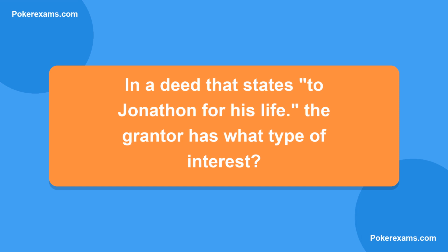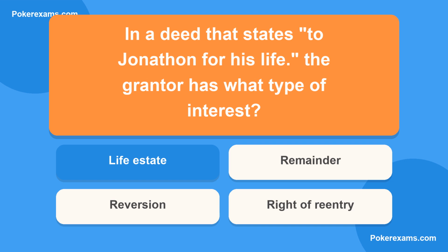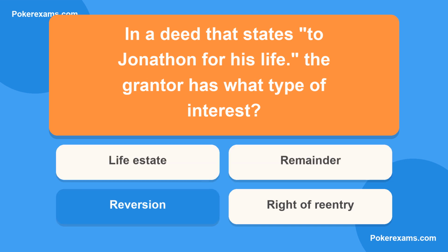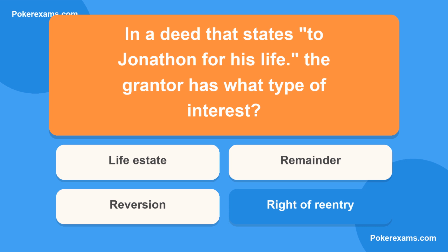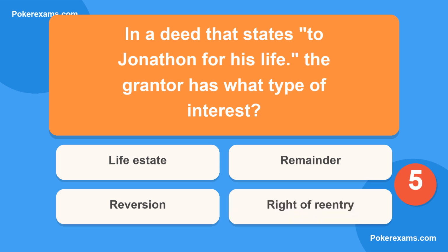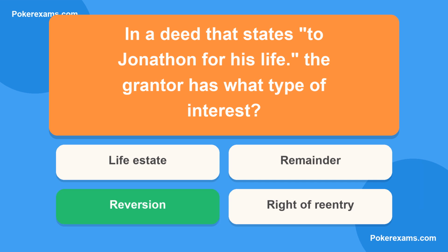In a deed that states, to Jonathan for his life, the grantor has what type of interest? Is it A, life estate? Or B, remainder? Could it be C, reversion? Or lastly, D, right of re-entry? The correct answer is C.